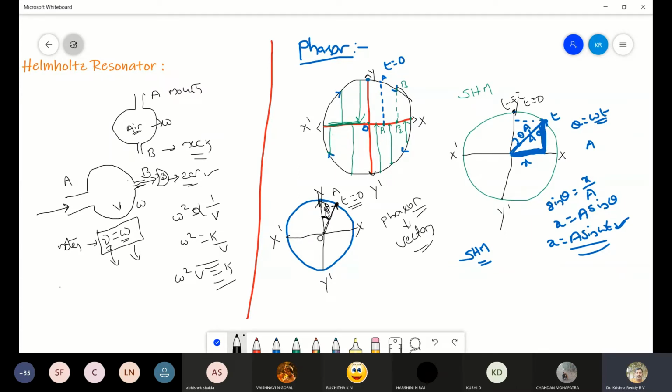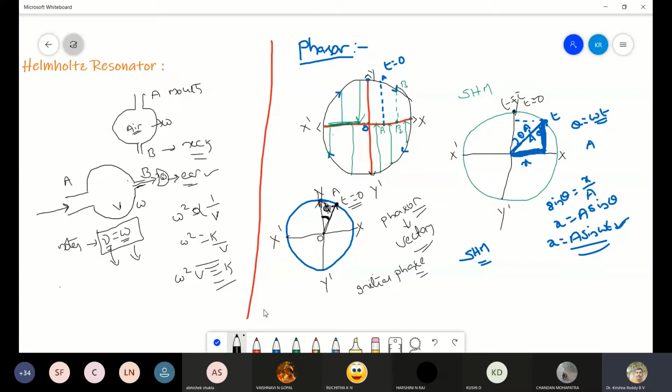This angle phi when t equals 0 is called the initial phase. So the angle made by the phasor with the initial position when t equals 0 is called the initial phase.